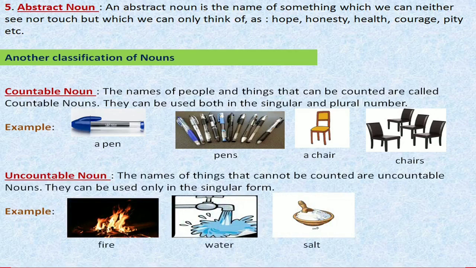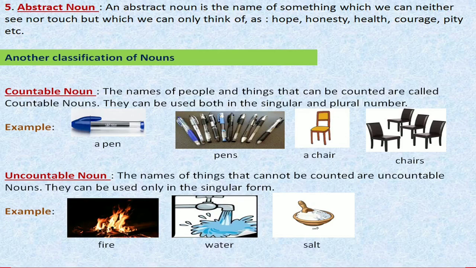The second one is uncountable noun. The names of things that cannot be counted are uncountable nouns. They can be used only in the singular form. Okay. So things like fire, we can't count fires, we can't count water, we can't count salt, sugar.